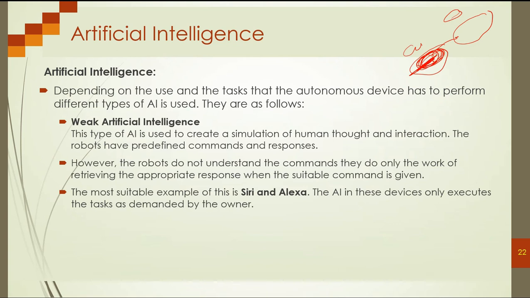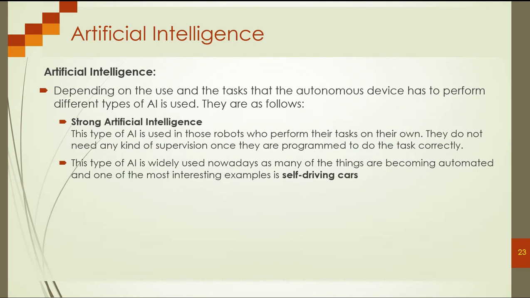So this one we consider as weak artificial intelligence. The second one is strong artificial intelligence. Strong artificial intelligence, okay guys, similar to weak, they also program this and save some commands. But this kind of artificial intelligence also learns.